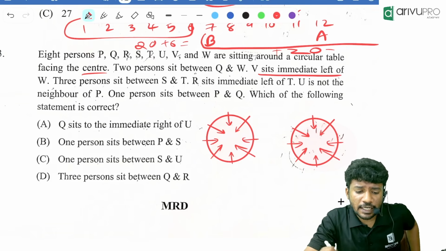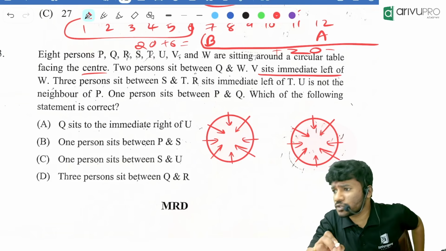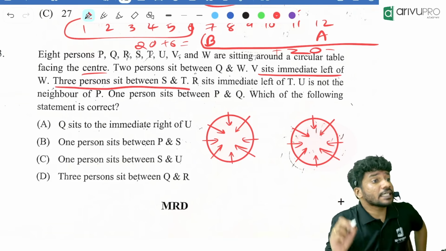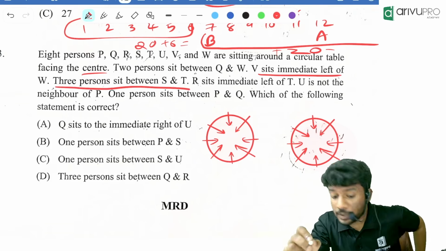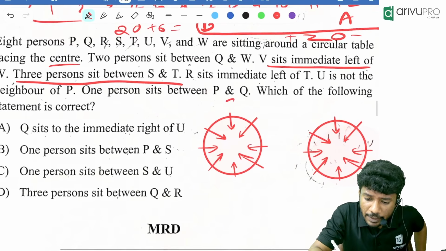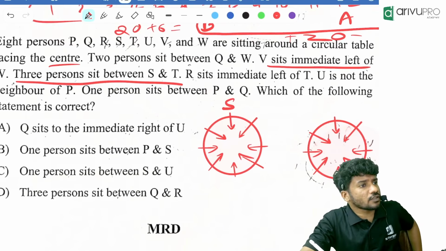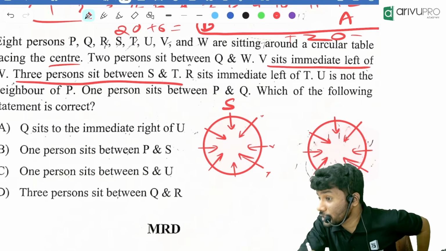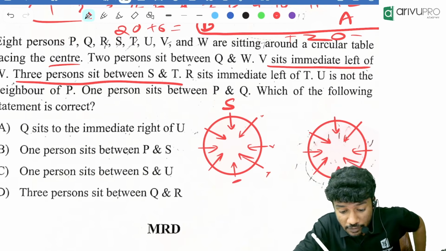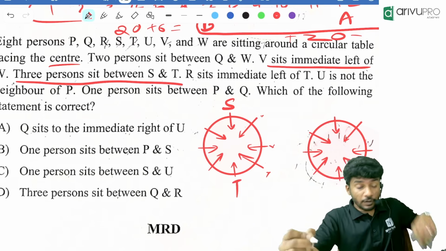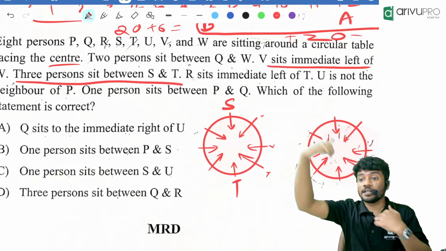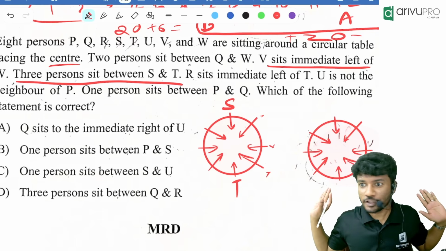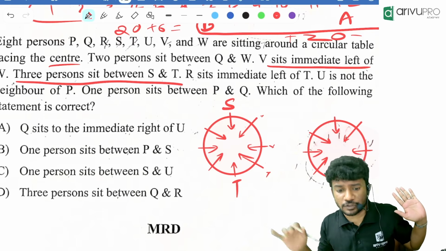V is immediate left of W. That also you can use for starting. Then 3 people sit between S and T. We will start off with that. Why? 3 people are there. If S is over here, 1, 2, 3. That means T will be over here. If you go from the left or from the right, they will be opposite to each other. Is there any change in that? No change. They will no matter what be opposite to each other.